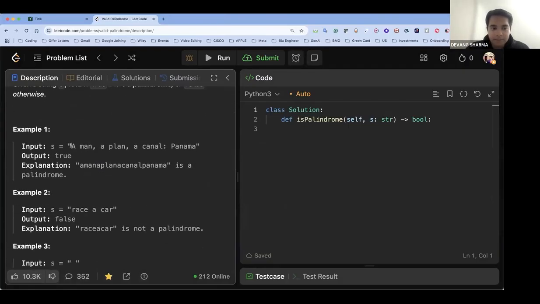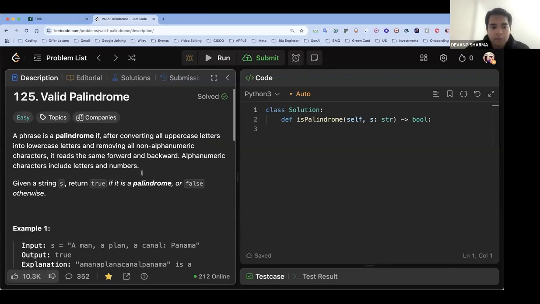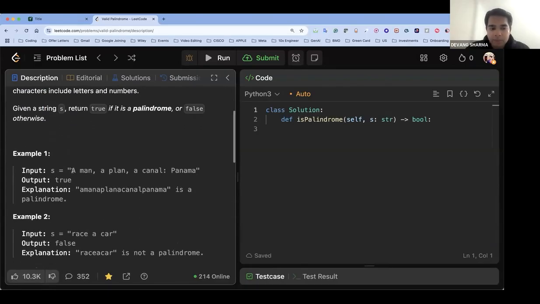Now given a string, let's say, a man, a plan, a canal, Panama. So if you first convert everything to lowercase, so basically you make it case insensitive. You remove commas and everything which is not alphanumeric, basically alphanumeric means characters and numbers, right? So if I remove all the non-alphanumeric characters and then I compare, this will become exactly the same. This is how it will look if I remove everything which is non-alphanumeric. This is a palindrome. Since it is a palindrome, the output becomes true.